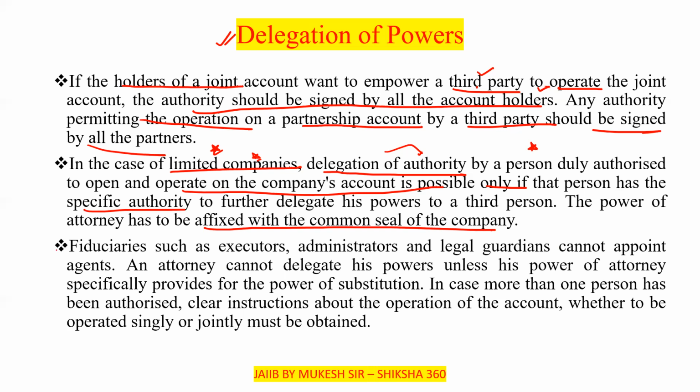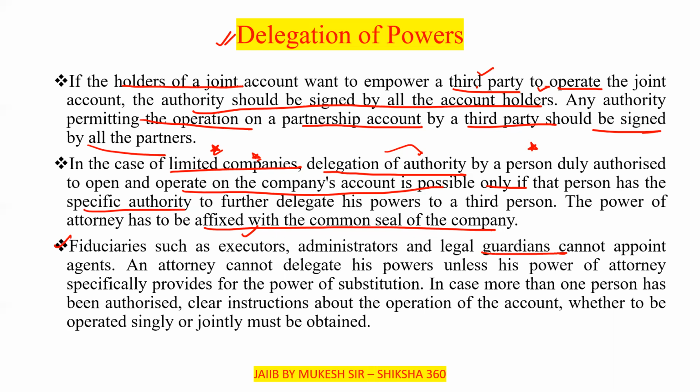Fiduciaries such as executors, administrators, and legal guardians cannot appoint agents, or they have not been given the power. An attorney cannot delegate his power unless his power of attorney specifically provides for the power of substitution.